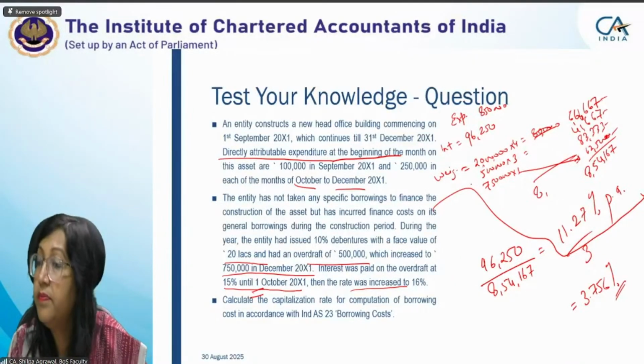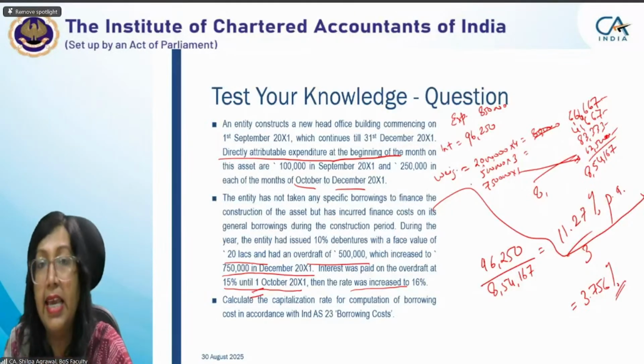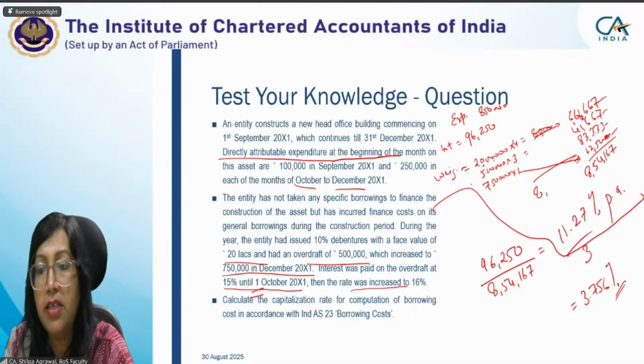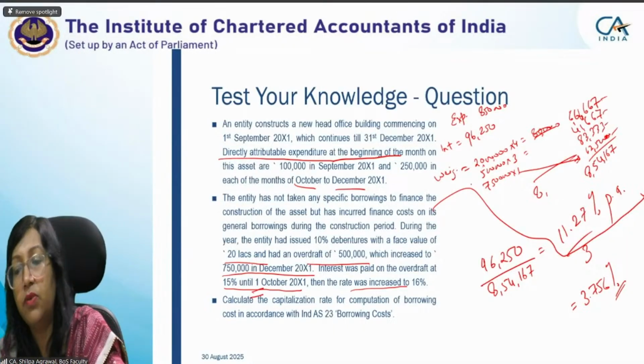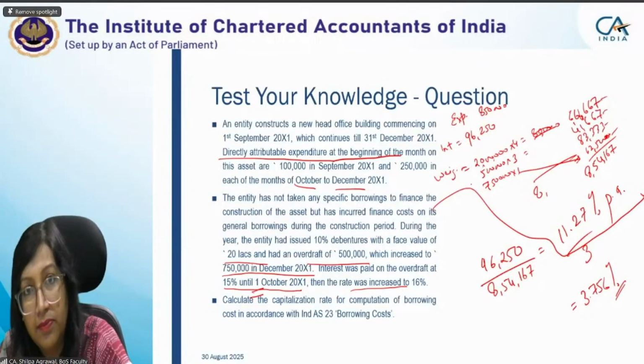Ma'am, in this case, the 11.27 is coming, so that 8.5 lakhs, which means the 1,000 for September and 2,50,000 each for 3 months, altogether is 8,50,000. 8,50,000 into 11.27% multiplied by 4 divided by 12. Yes. And when you are calculating 3.756%, don't simply do 8,50,000 into 3.756 into 4 by 12, you won't do that.